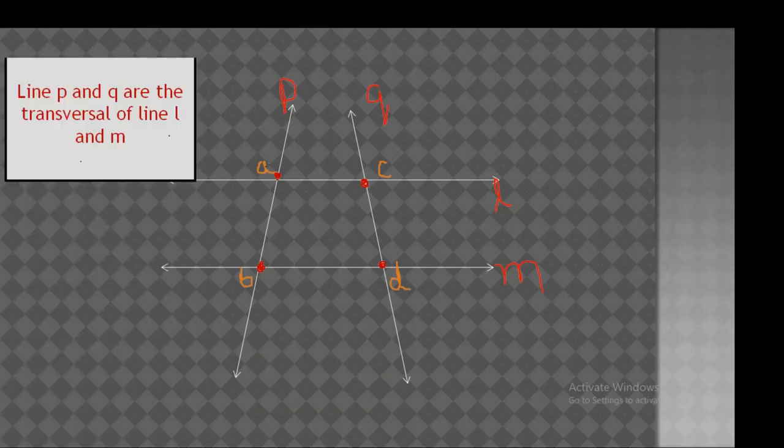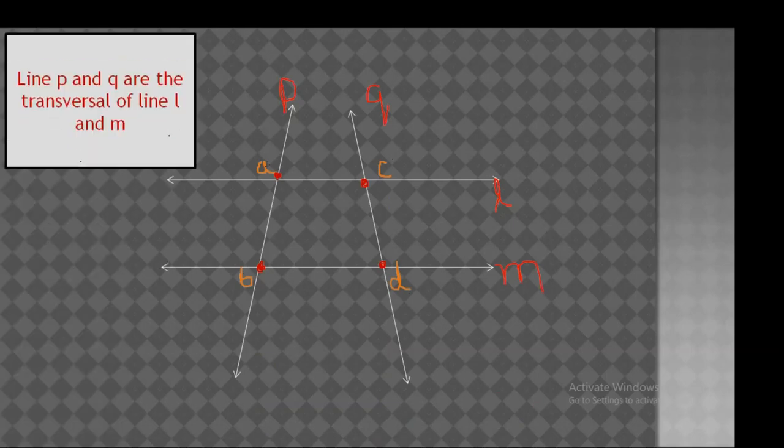Now again let's see lines L and M, these are the parallel lines, and line P and line Q are the transversals. So intercept A is cut off on a transversal by the distinct line L, and on line P again the intercept B is drawn over here. Again similarly intercept C and intercept D. So line P and Q are the transversals of line L and M.